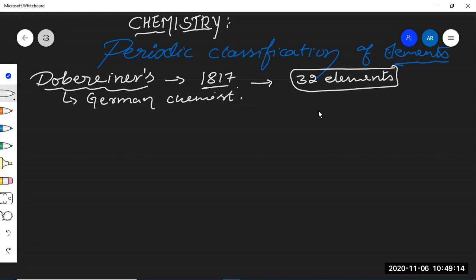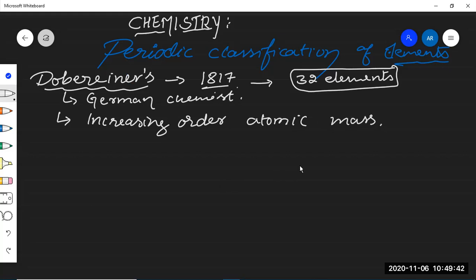Dobereiner was a German chemist. In 1817, he started arranging the elements in increasing order of similar chemical properties as well as physical properties, and in increasing order of atomic mass of an element. So he gave some triads.